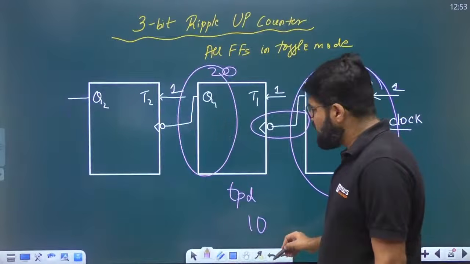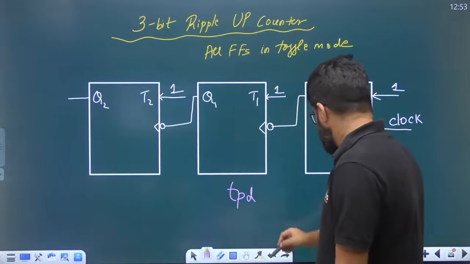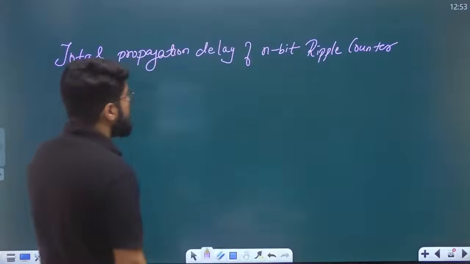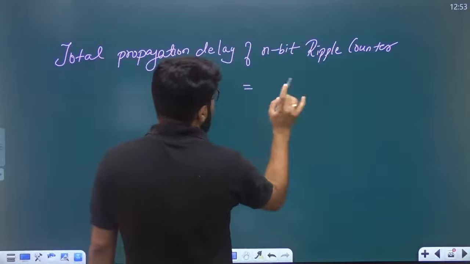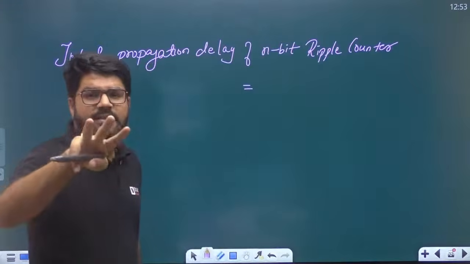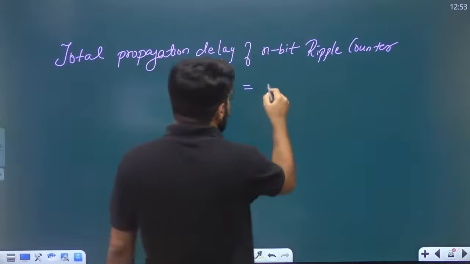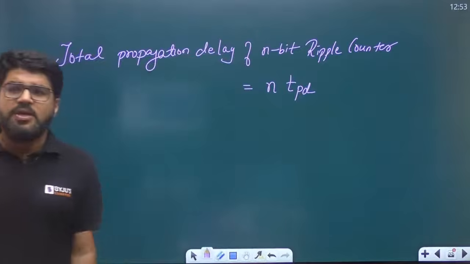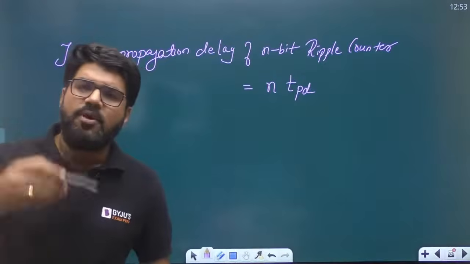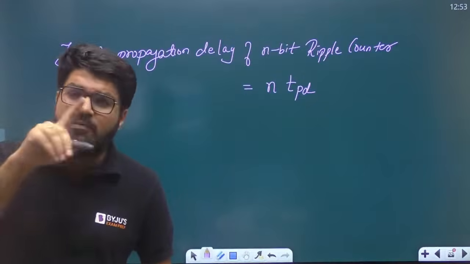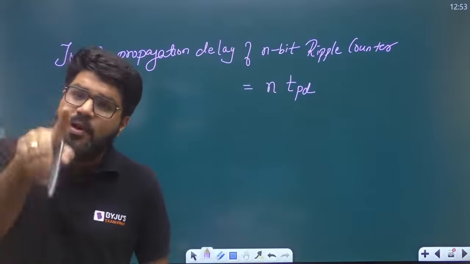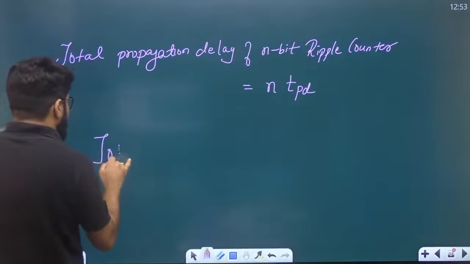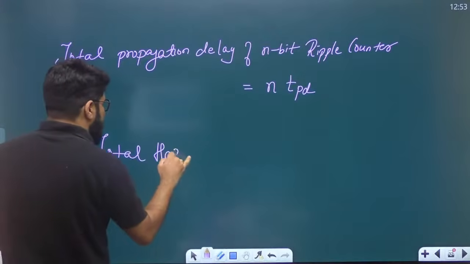In general, let me write down, what is the result in general? The delay is given by n times TPD. Here it was 10, 10, 10, three times, because it was 3-bit. If it is n-bit, it is n times the propagation delay of a single flip-flop. So if you have to design more flip-flops, a higher bit count, the delay will be greater. So ripple counters are slow.